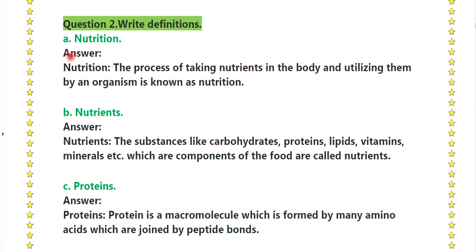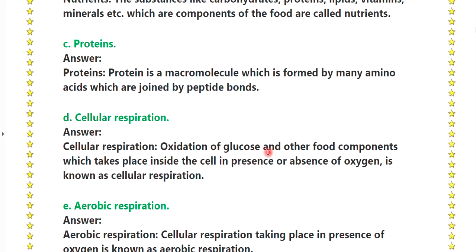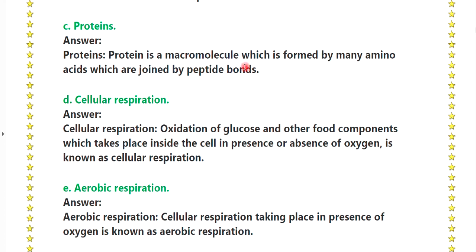Question number 2, write the definitions. In that, first, nutrition. The process of taking nutrients into the body and utilizing them by an organism is known as nutrition. Nutrients: the substances like carbohydrates, proteins, lipids, vitamins, minerals, which are components of the food, are called nutrients. Proteins: a macromolecule which is formed when many amino acids are joined by peptide bonds.